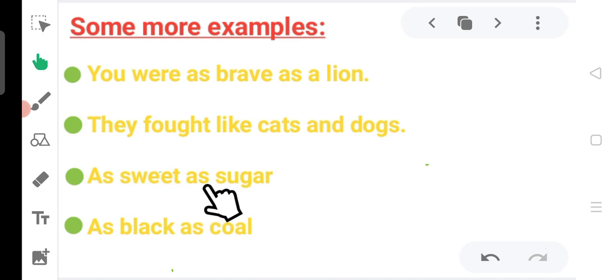As sweet as sugar. Here the word as is used to compare the sweetness of sugar with something else. And here, as black as coal. Here also the word as is used to compare the blackness of coal to something else. I hope simile is clear. So whenever you see as or like in the sentence, it is definitely going to be simile.